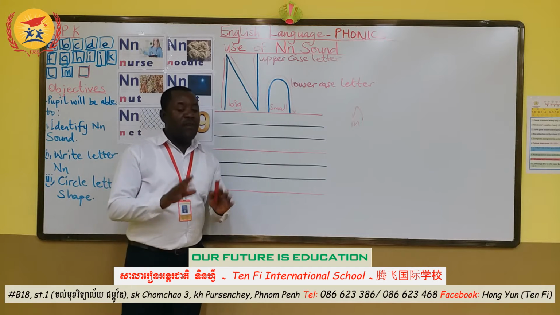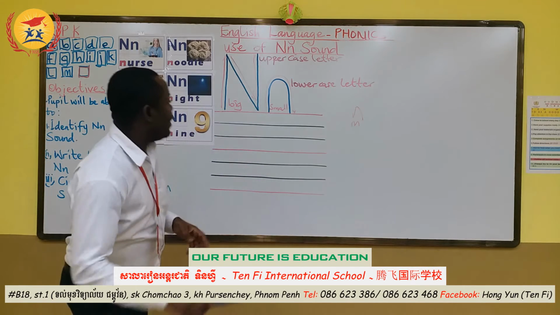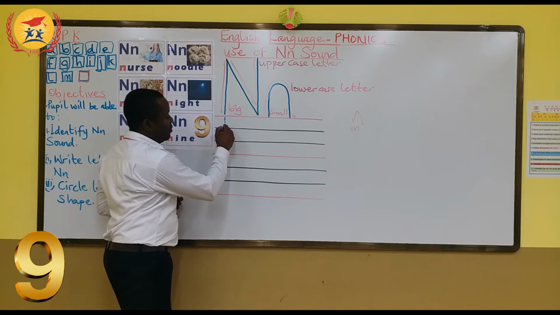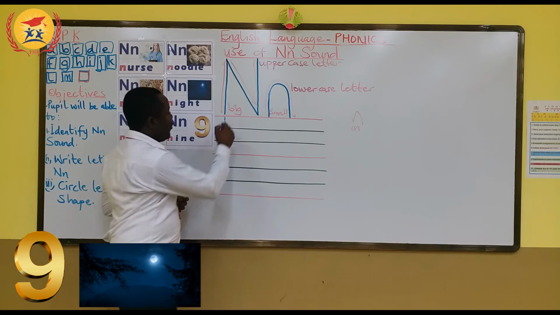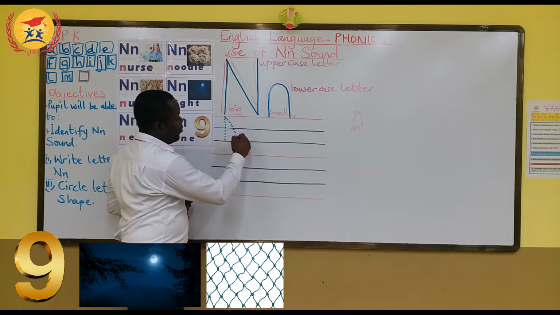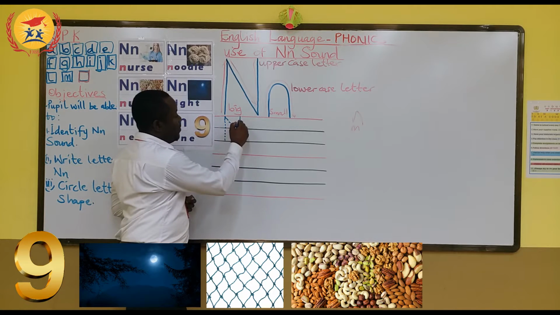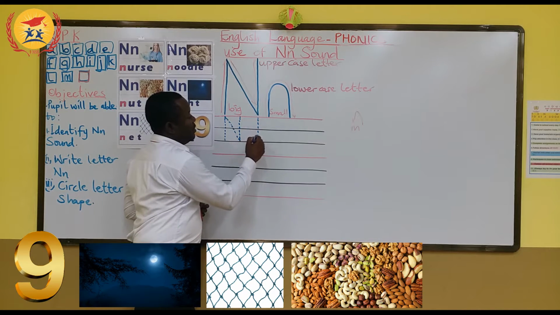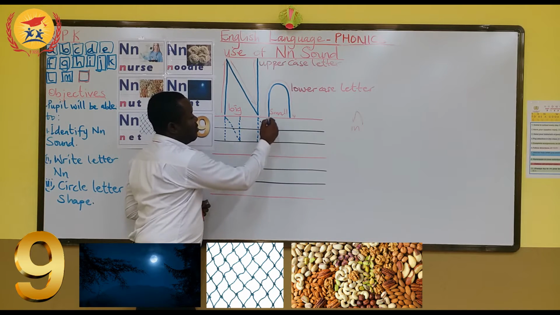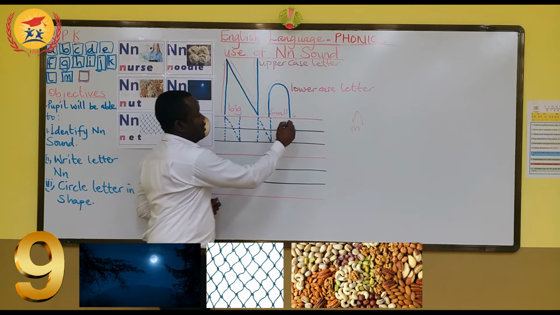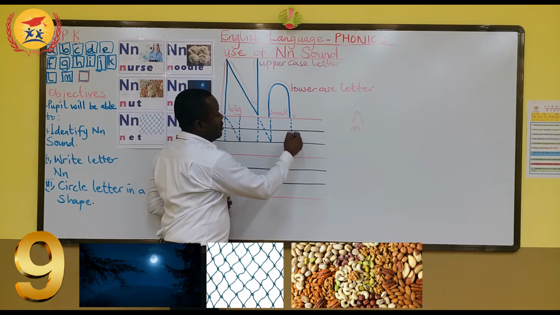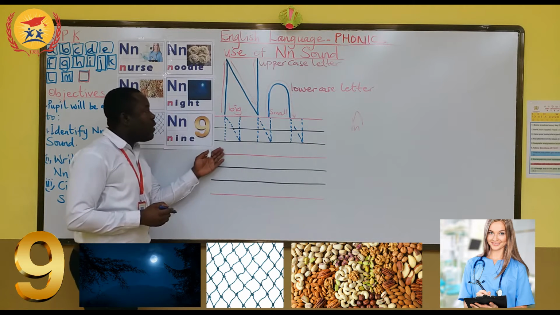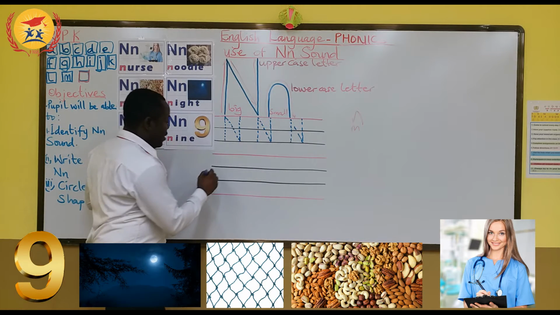Okay, so therefore we have to cut letter N by tracing. We come down, okay, like this, and then we cross like that. Then you bring it up here. Go. Letter N, and then again here, this, and then this letter N. So let's go and cut the small letter n.